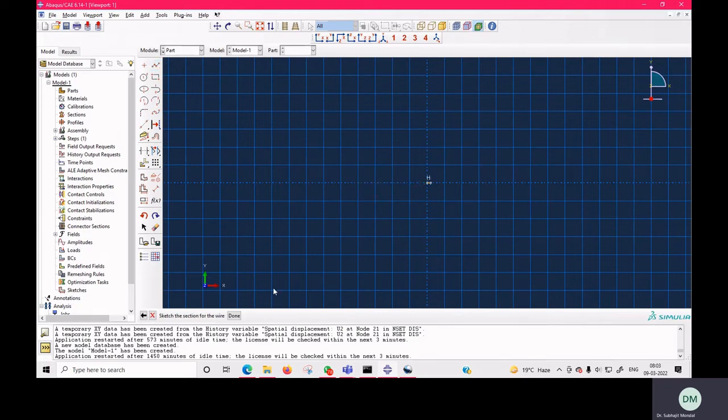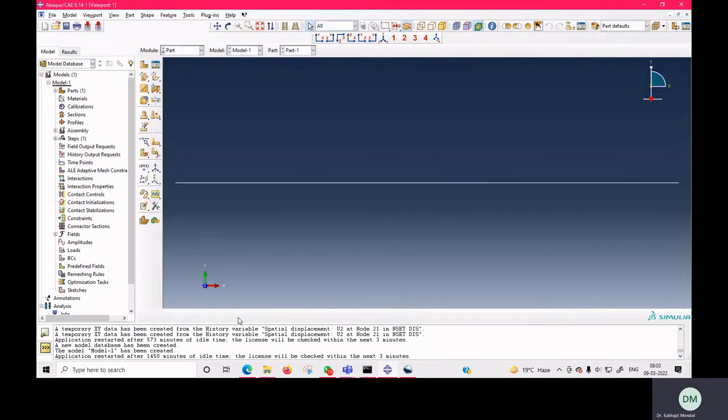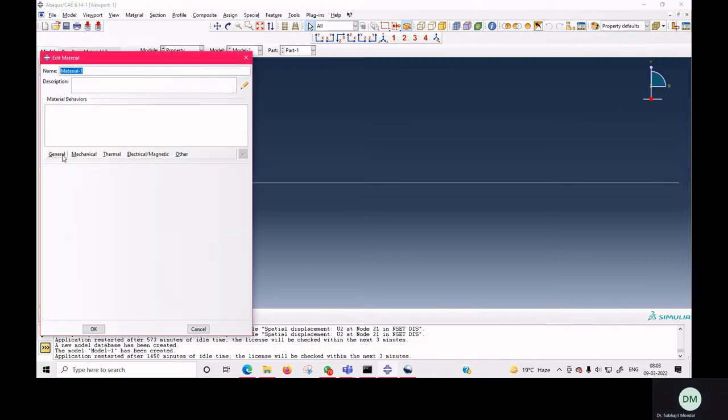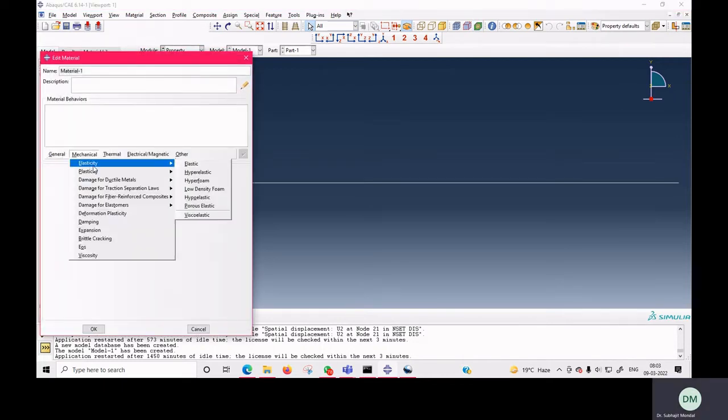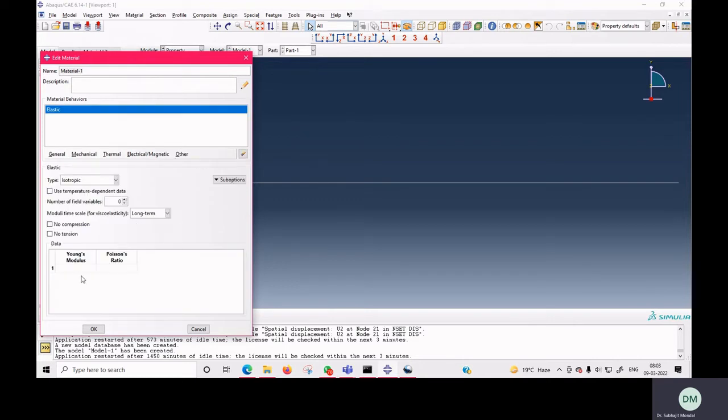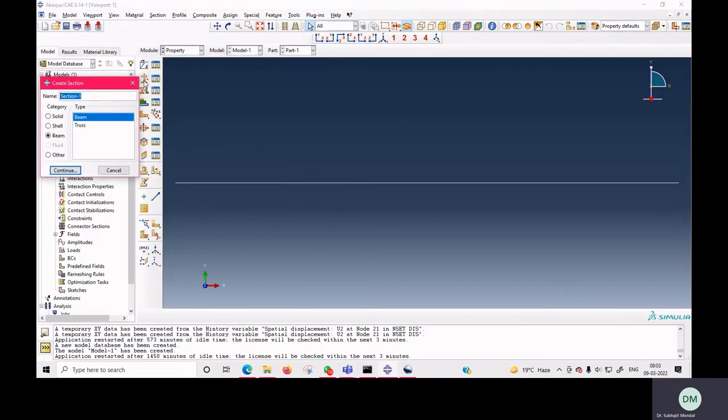Now we'll press the escape button and click done. So this is your 1 meter beam, and we will provide the property for steel. Here, initially we want to perform static analysis, so we'll give the property only Young's modulus, that is 200 GPa, and Poisson's ratio 0.29. And this is your beam.